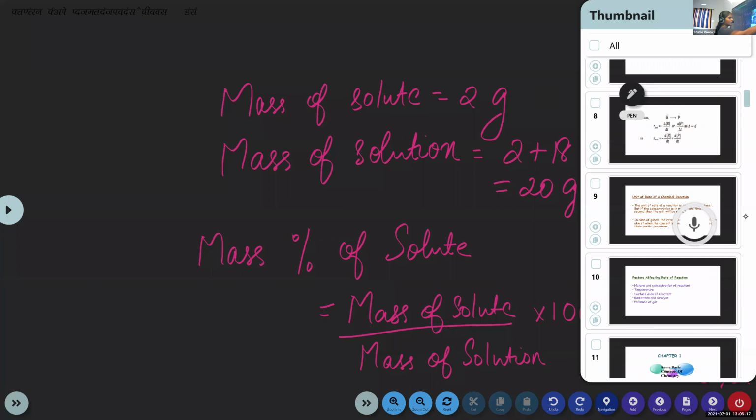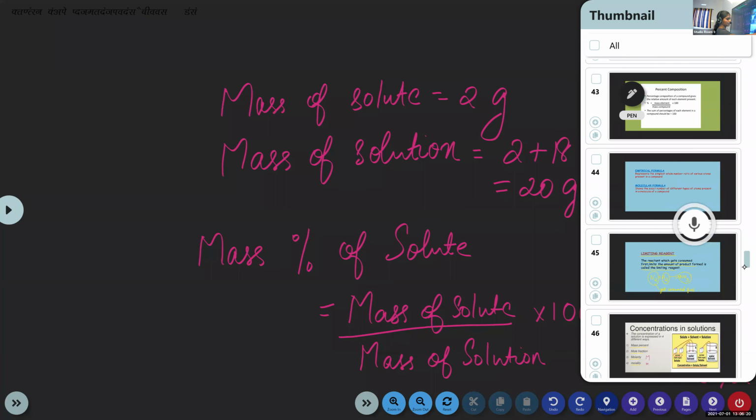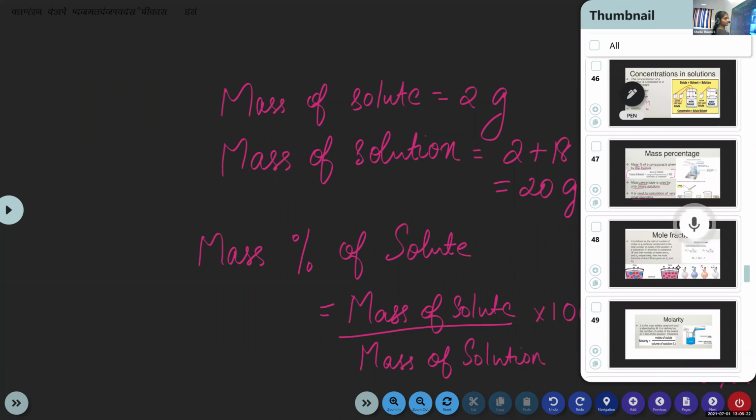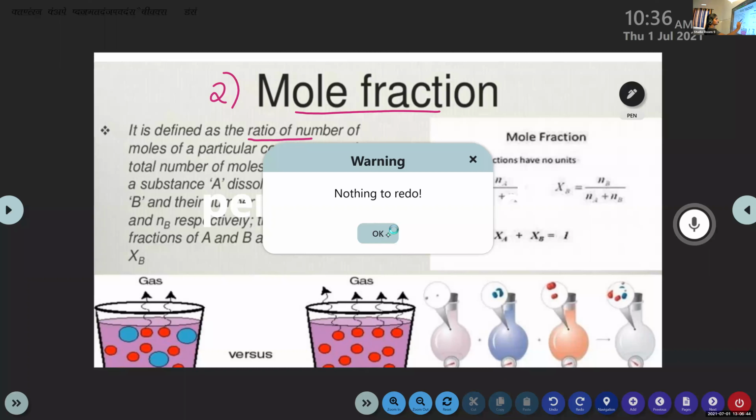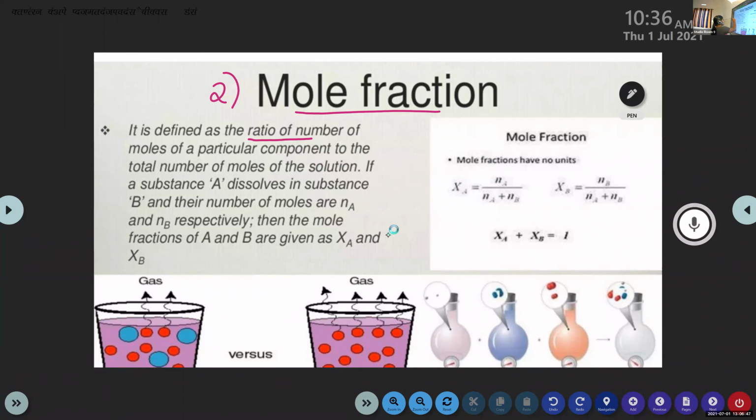Then the next method is mole fraction. It is the second method to express the concentration. So this mole fraction is defined as the ratio of number of moles of a particular component to the total number of moles of the solution.